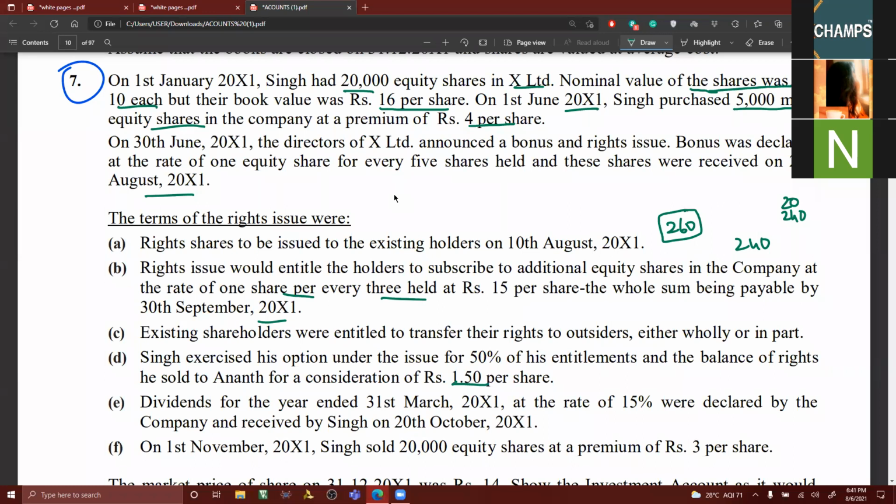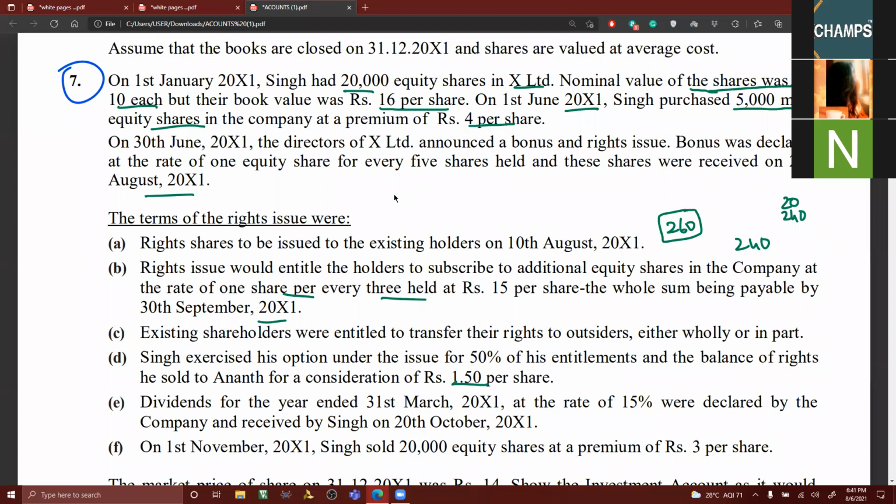Now please watch the date and tell me. I'm giving 1 minute time for you to think of it. See the date carefully, and see the date of purchase also. If you want, you can see the previous problem also.